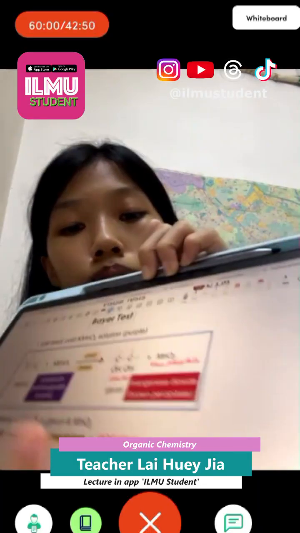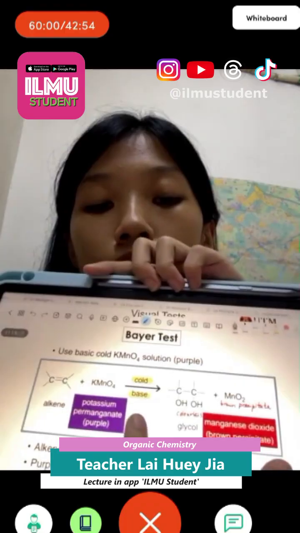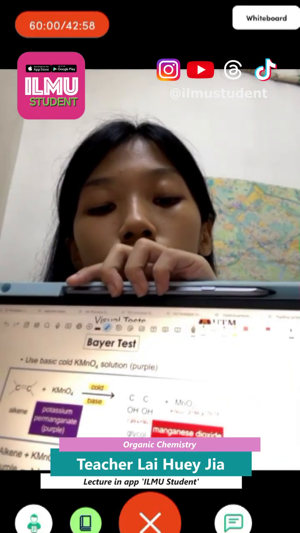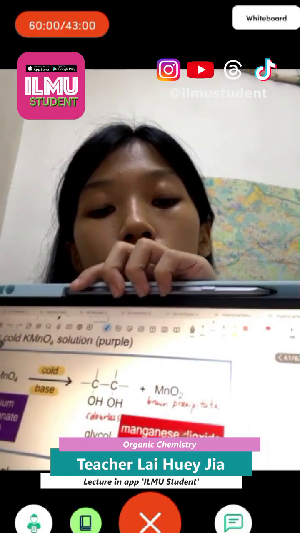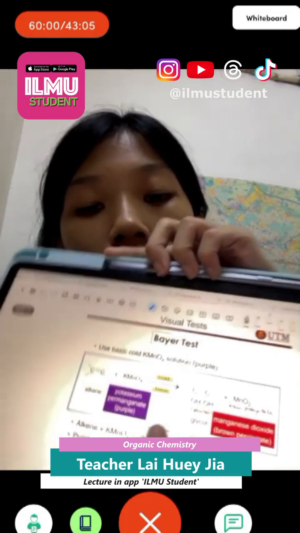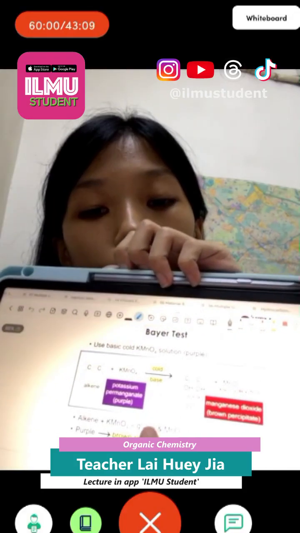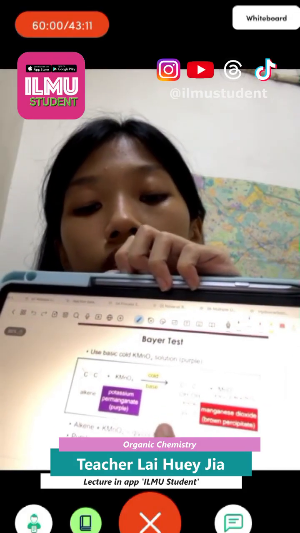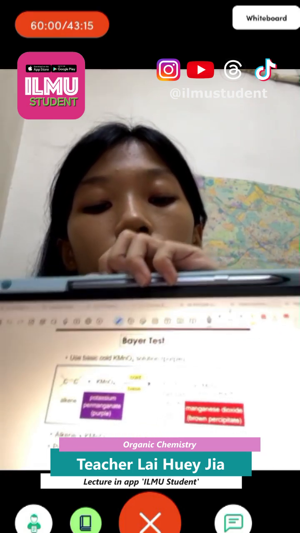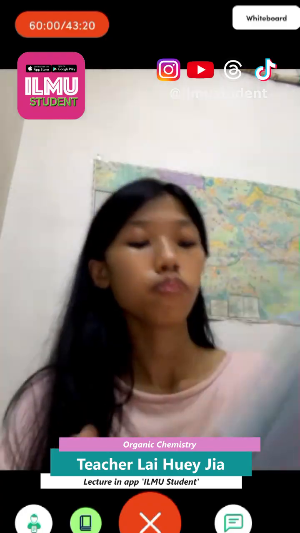So in this reaction, we just break the double bond and add both OH on it, with the side product MnO2. This MnO2 is the precipitate. The color is brown. So if we have alkene with cold, diluted KMnO4, we will see the color change from purple to a brown precipitate. So this is for the alkene.